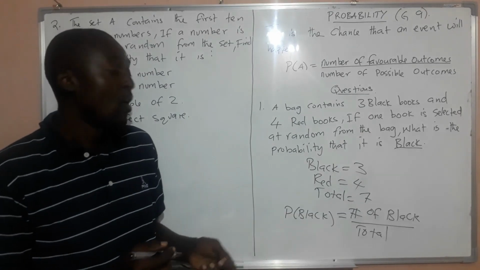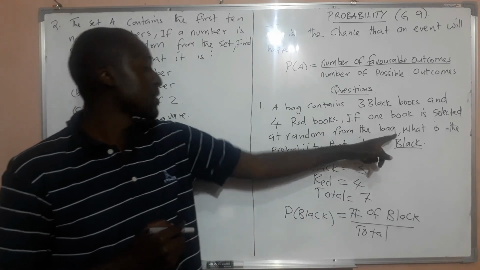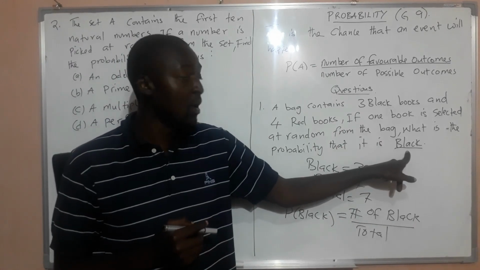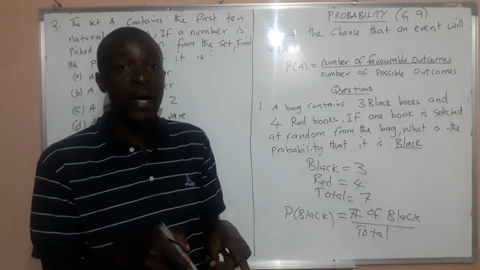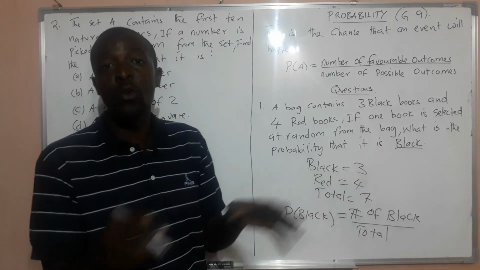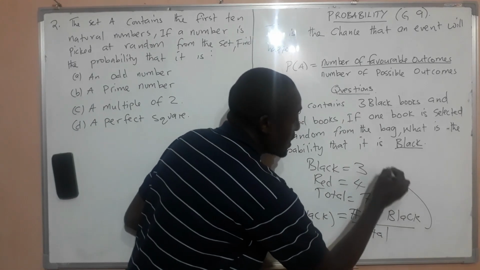Books in the bag. Okay, so this is how the formula will be. Since the question is asking us for the probability of a black book, what we are going to do is count the number of black books in the bag, and then we also count the total number. And we are going to have our probability. And so here, we'll continue with this side.